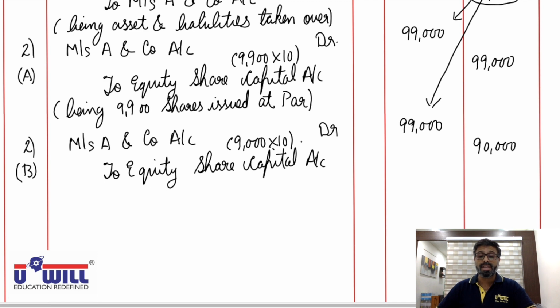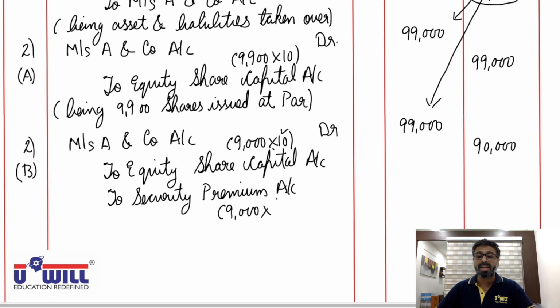Equity share capital with 9,000 into 10, 90,000, and to security premium account with the amount of premium. Same 9,000 shares. 10% of 10 rupee, 1 rupee is premium. So security premium will come to 9,000.